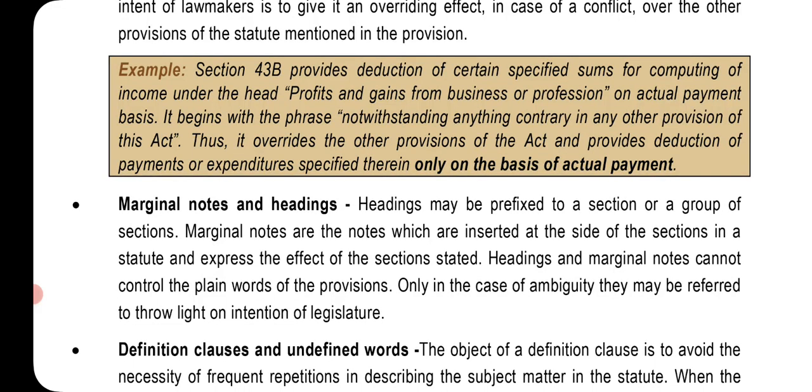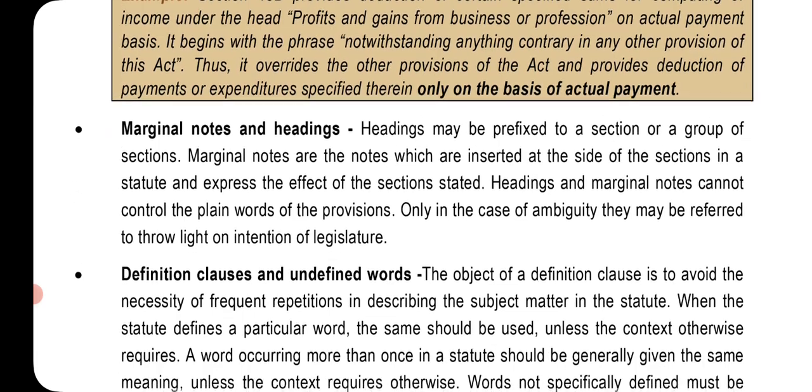Example, Section 43B provides deduction of certain specified sums for computing income under the head profits and gains from business or profession on actual payment basis. It begins with the phrase notwithstanding anything contrary in any other provisions of this Act. Thus, it overrides the other provisions of the Act and provides deduction of payment or expenditure specified therein only on the basis of actual payment.